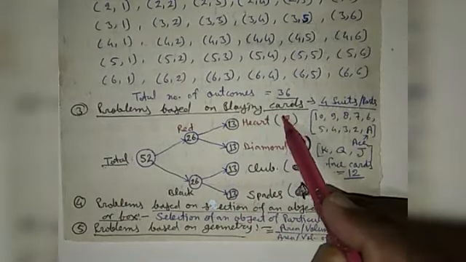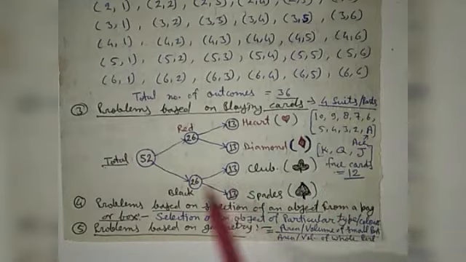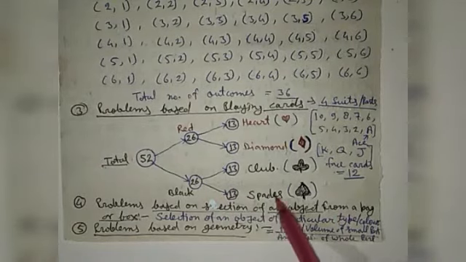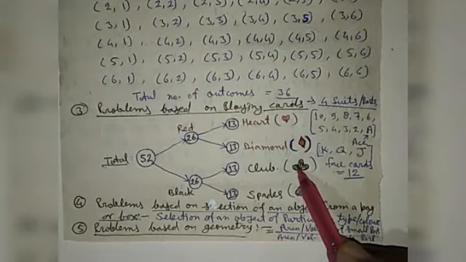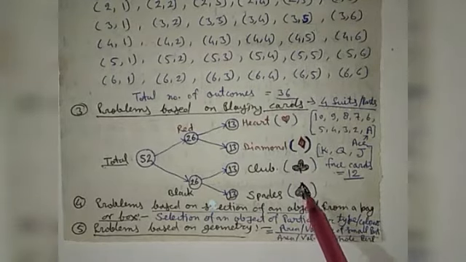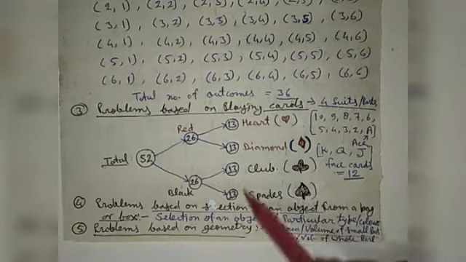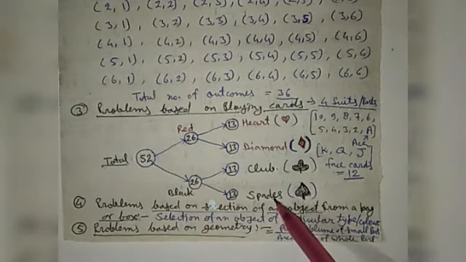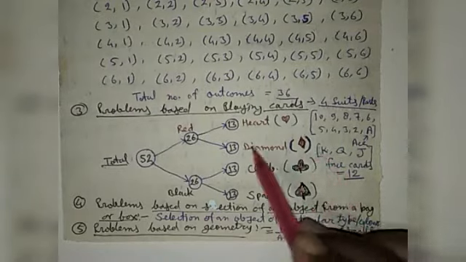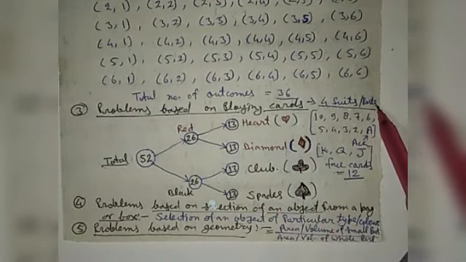Here is the symbol of heart and diamond. In black cards there are 2 types of cards, club and spade. Club has the sign of this type and spade has the sign of this type. So there are 4 types of cards in total. These types are called suits. So there are 4 suits.